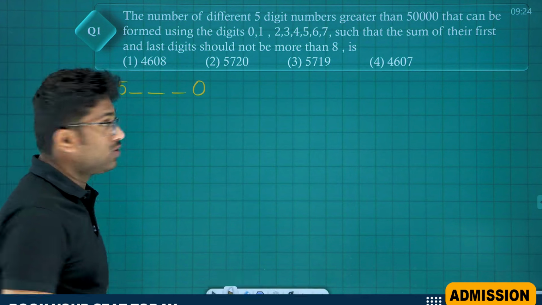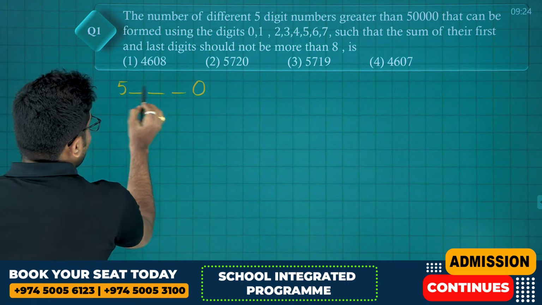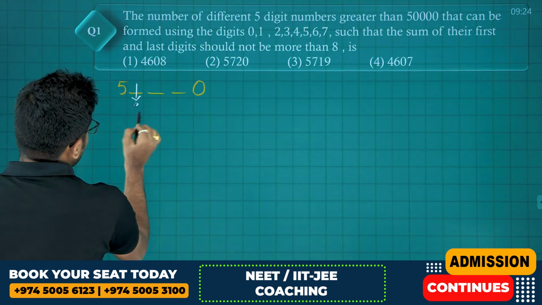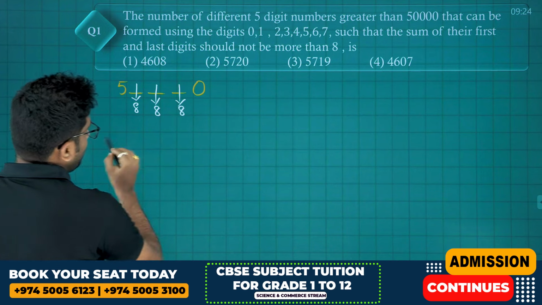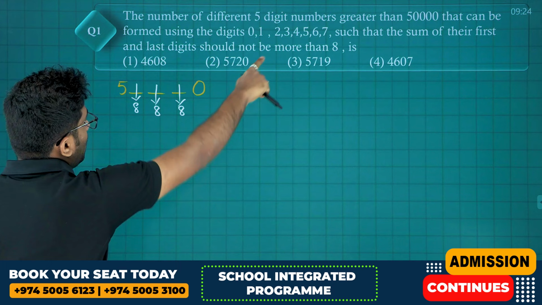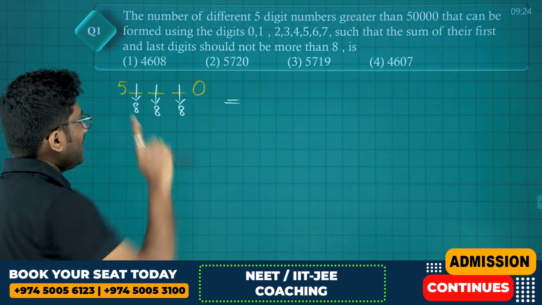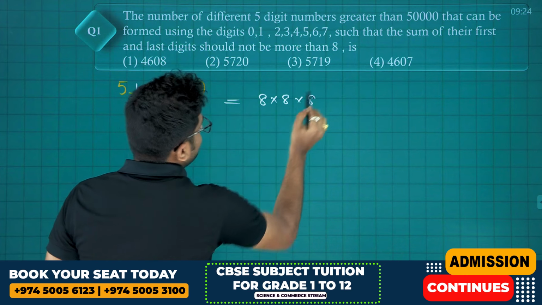As repetition is allowed, this place can be filled in 8 ways. This place can also be filled in 8 ways. This place can also be filled in 8 ways. So total number of 5-digit numbers starting with 5 and ending with 0 is 8 into 8 into 8.